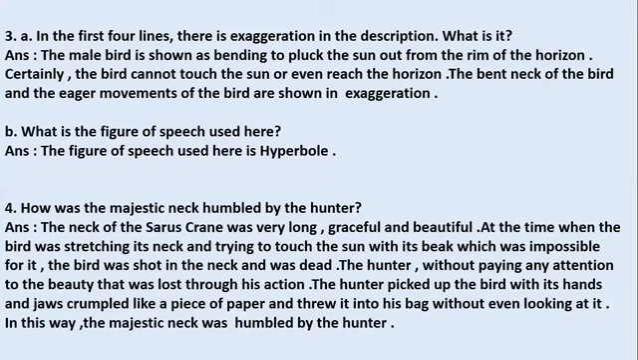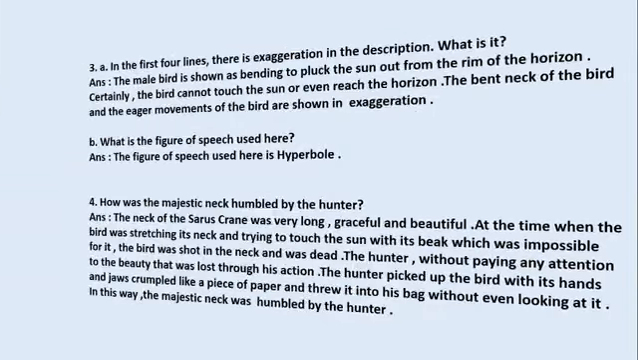And then the hunter, without paying any attention to its beauty, what it was having and now it's lost, just picked up the bird with its hands and jaws and crumpled, means just folded and crumpled it like a waste piece of paper and threw it into his bag, which he was having, without giving a second look to it, without looking at it. And in this way, the majestic, the respectful, the proud neck of the Sarus crane was humbled by a hunter, was just destroyed by a hunter. So in this way, you can write the answer, students. Okay. Moving on to the next one.